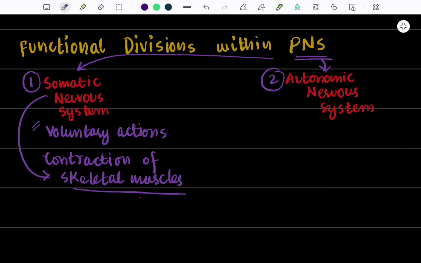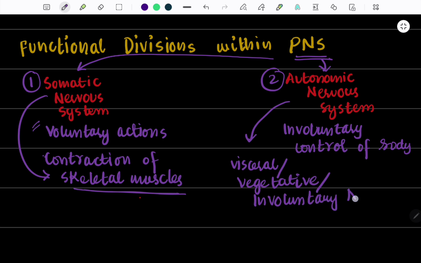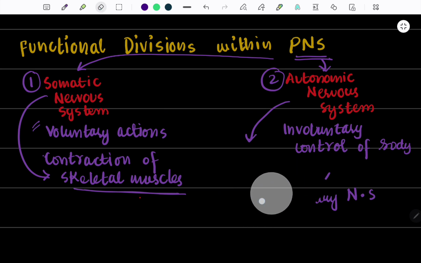Moreover, when we talk about the autonomic nervous system, it is responsible for involuntary control of bodily functions, right? Other names for the autonomic nervous system are visceral or vegetative, or it is also known as the involuntary nervous system.